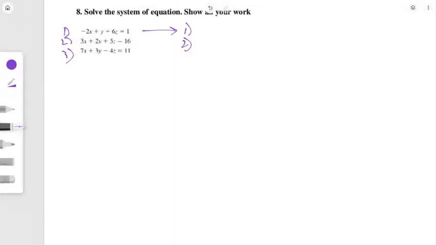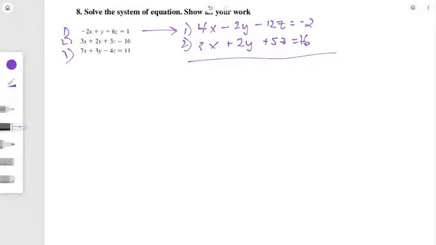So if I multiply it by negative 2, I would get positive 4x, negative 2y, negative 12z, and negative 2. And the reason I wanted to do that is because if I put equation 2 right below it, I see that I could possibly get rid of the y's if I multiplied 1 by negative 2.